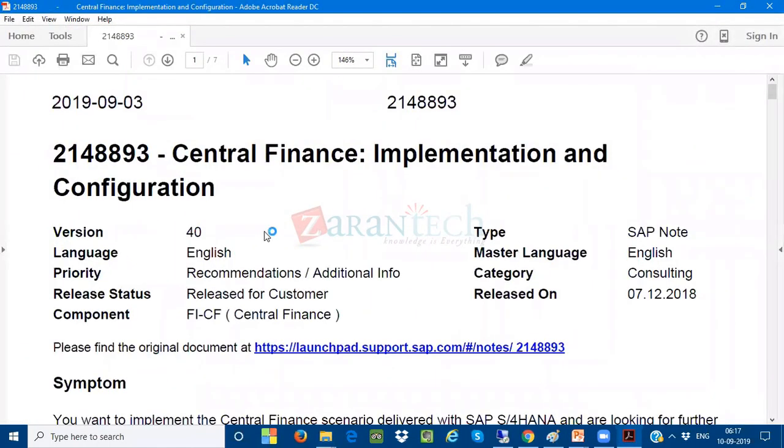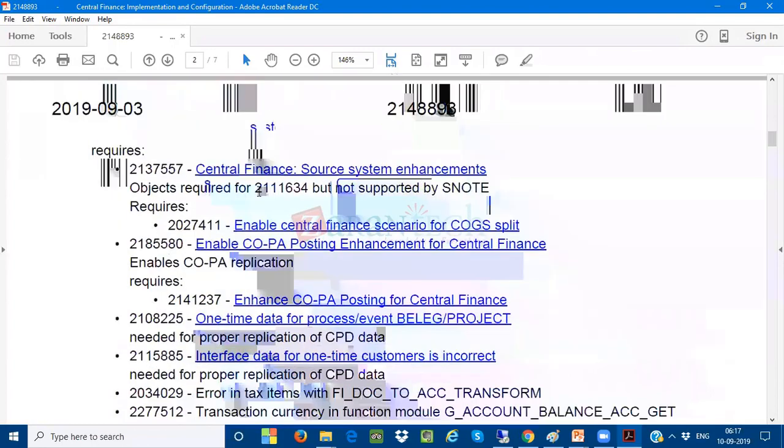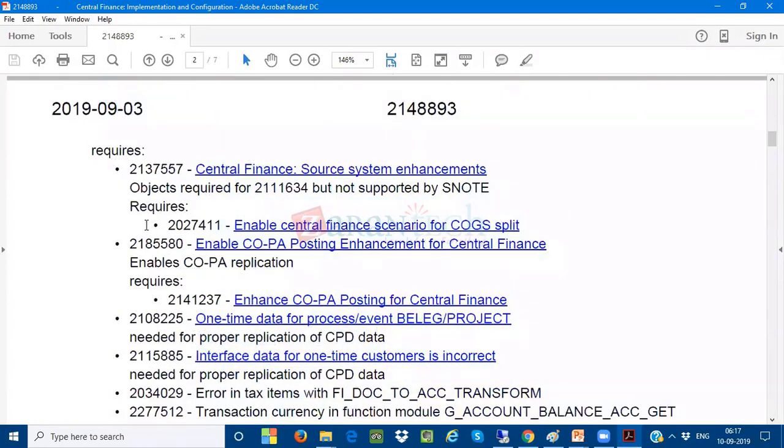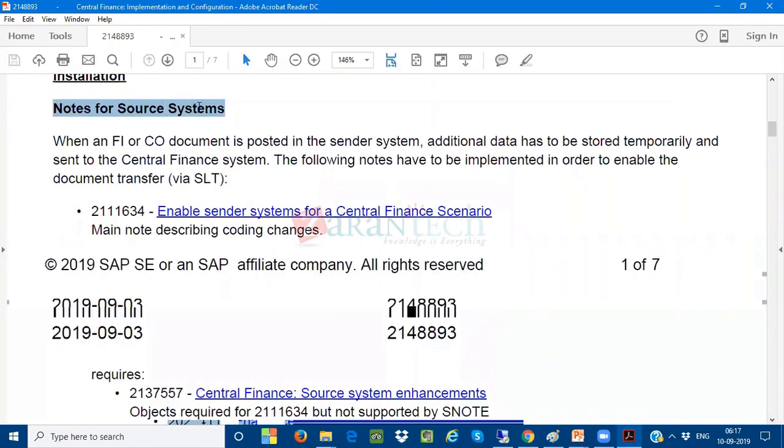Okay. So this is the note I am trying to give to all of you. There is a note which is going to be required for that. When we look at the notes for the source system, when an FICO document is posted in the sender system, there is additional data. Splitting data is the additional data, sir.